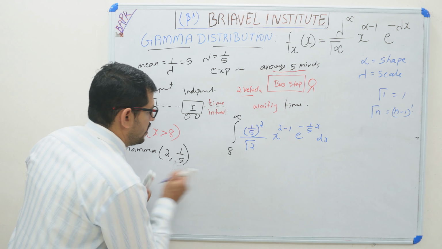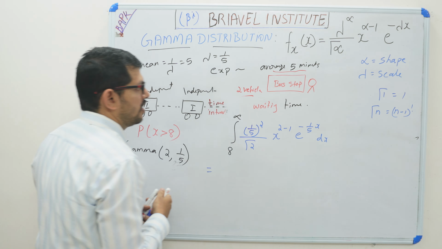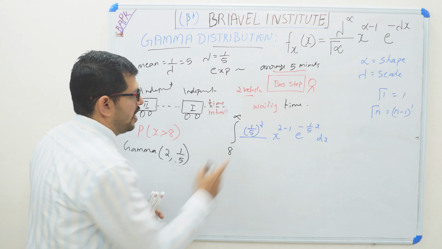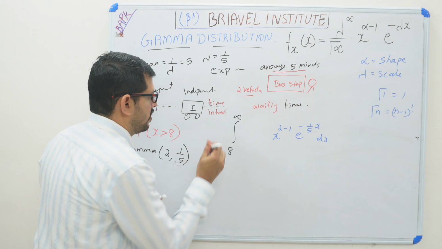How to integrate? Here gamma 2 is equal to 2 minus 1 factorial, so this value is equal to 1. And 1 by 5 squared we can take out, which is 1 by 25.